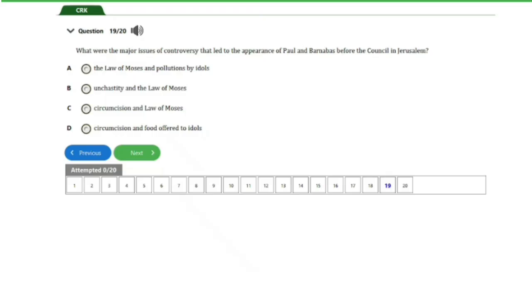So let's head on to the next and last question, guys. Over here we have question number 20 of 20. It says, in Acts, what event caused the dispersion of Christians and led to the spread of the gospel among Gentiles? We have A. Stoning of Stephen, B. The crucifixion of Jesus, C. The conversion of Saul, D. The resurrection of Jesus. So guys, the answer to this question is option A. That's the stoning of Stephen. And that's it for this question.